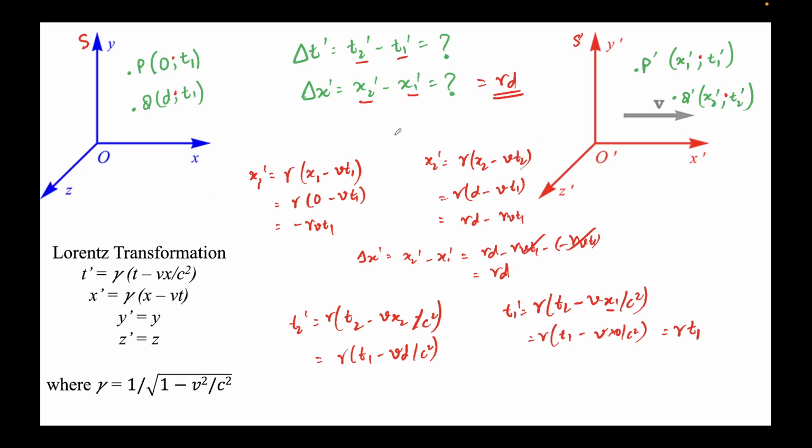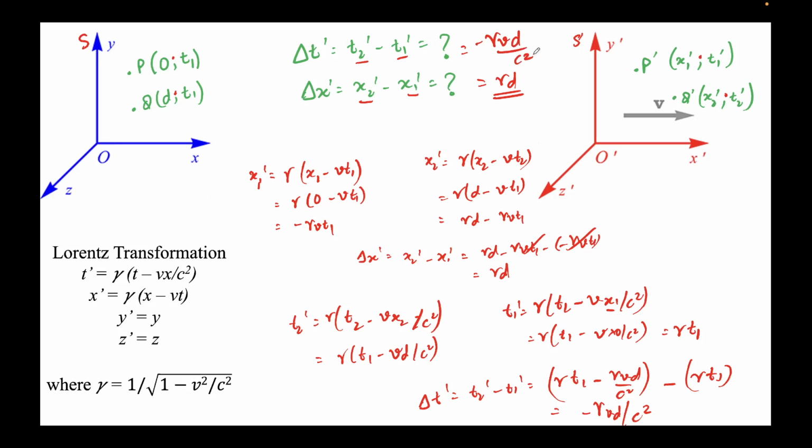We were required to find delta t prime. So delta t prime would be t2 prime minus t1 prime, which will be equal to gamma t1 minus gamma vd over c square. This is the t2 prime, minus t1 prime is gamma t1. So gamma t1 gets cancelled. We'll get minus gamma vd over c square. This is the value of delta t prime. So I'll write this value here, minus gamma vd upon c square.